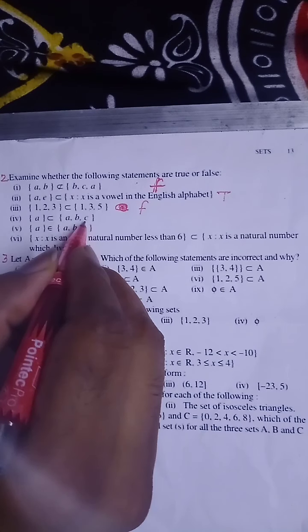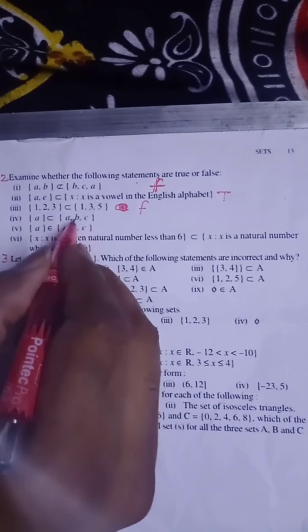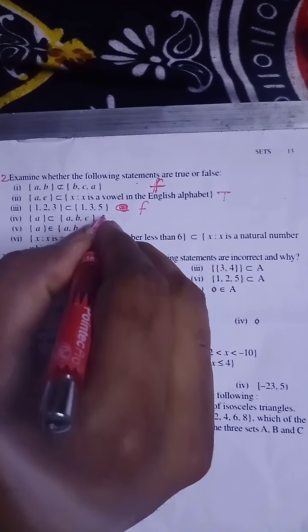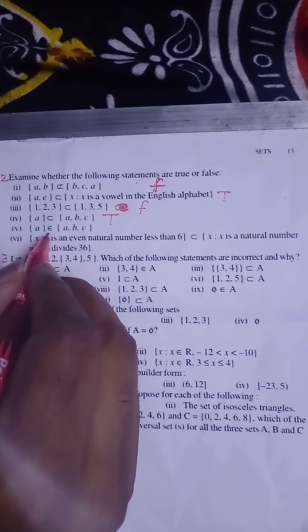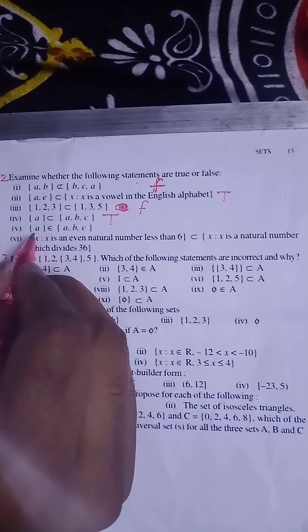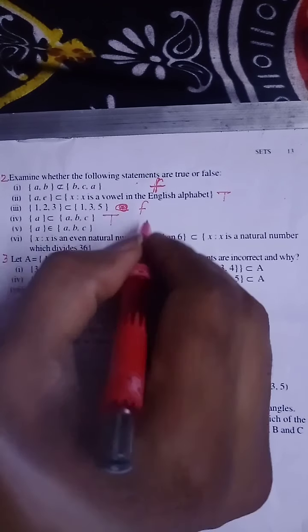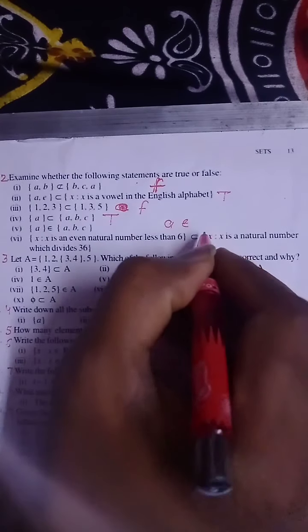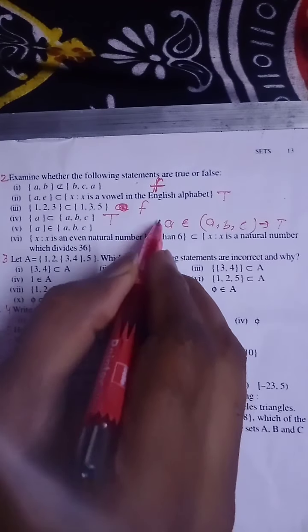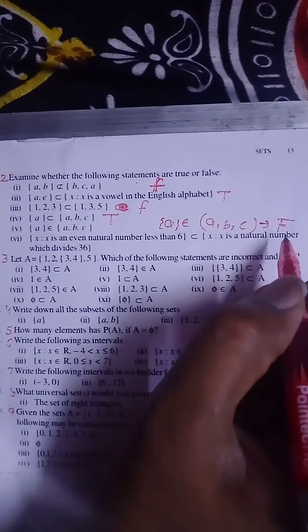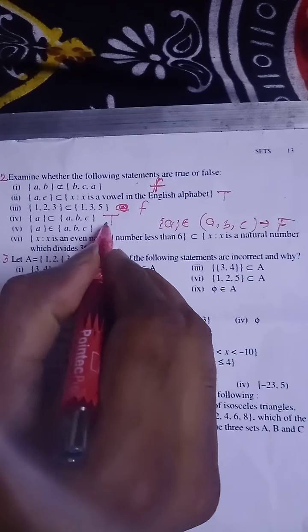Set a is a subset of this. a is coming in this set. Yes, it is coming in this set, so yes, it is true. a belongs to this; if you have to write the belongs-to sign, we don't need to write sets. If it is like that, a belongs to {a, b, c}, then we can say that it is true. But if you write it like this, it is false, it is not true. So the given statement is false.